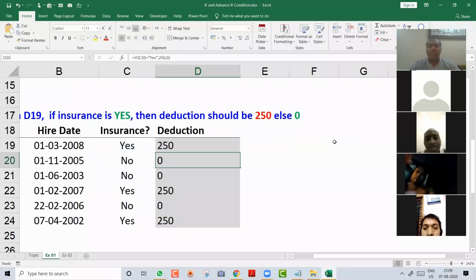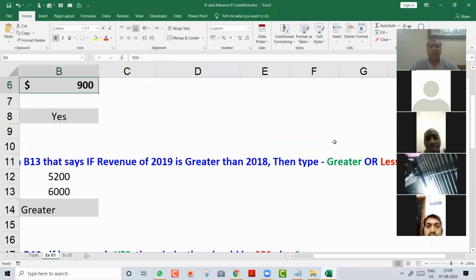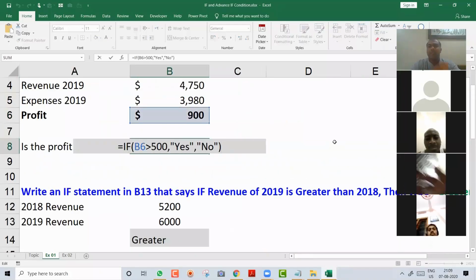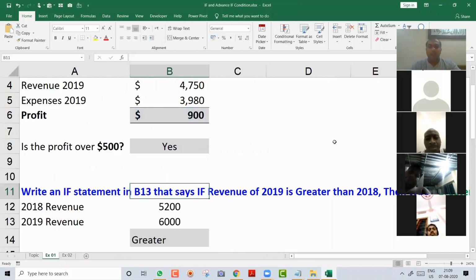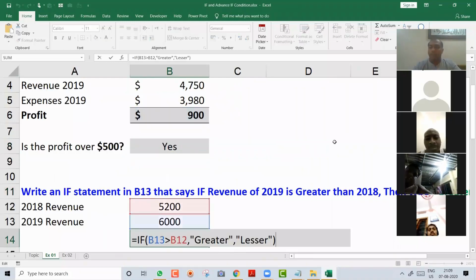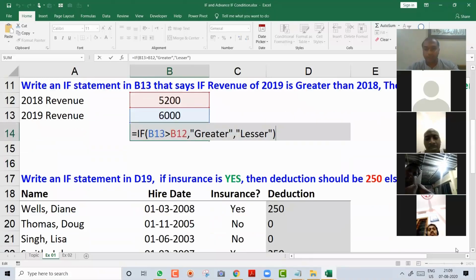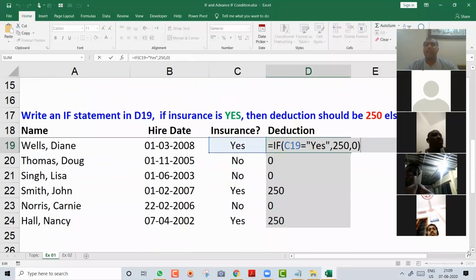Okay. So this was our first example to understand this. If it is greater than 500, yes or no, you have understood it. We did a second example to make it clearer, which I hope you have understood also. And here we did a third example where we said if C19 equal to yes, put 250, otherwise put 0.